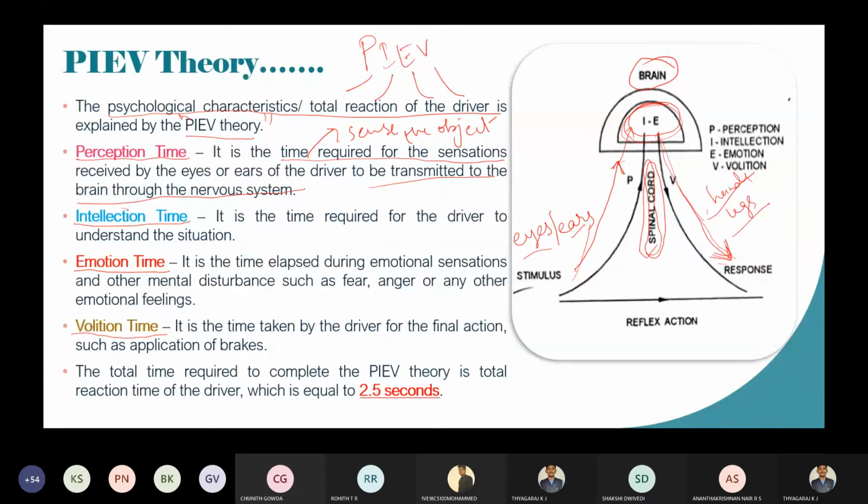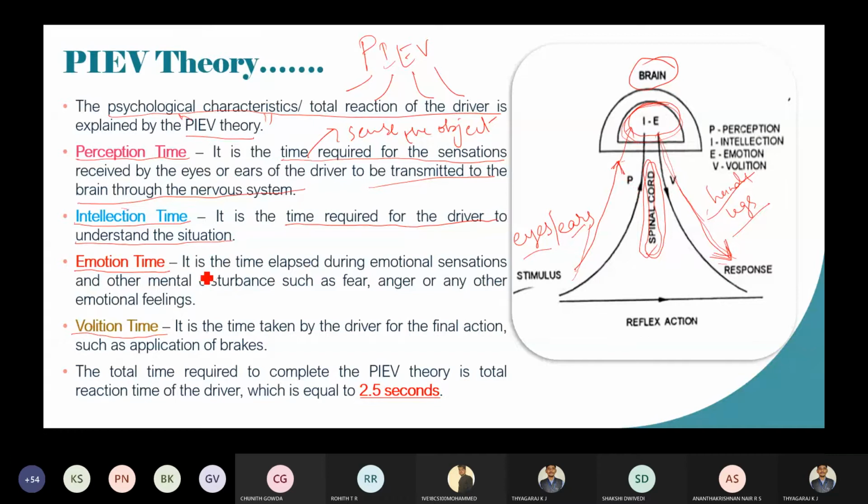Next is the intellection time. I told you, as soon as you send the signals to the brain, the brain will understand the situation. It is the time required for the driver to understand the situation, whether any other obstructions are there, or whether the road is empty or full. He is going to analyze and understand what to do. That is the time required for the driver to understand the situation.